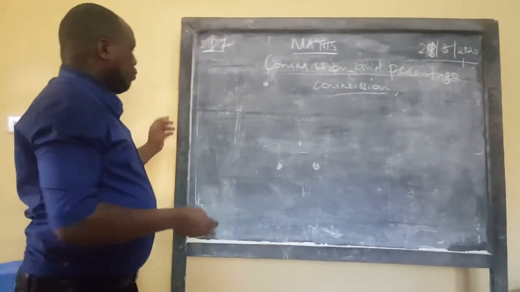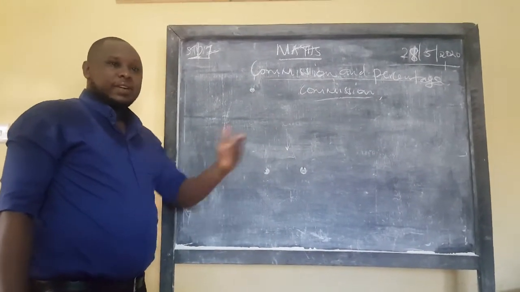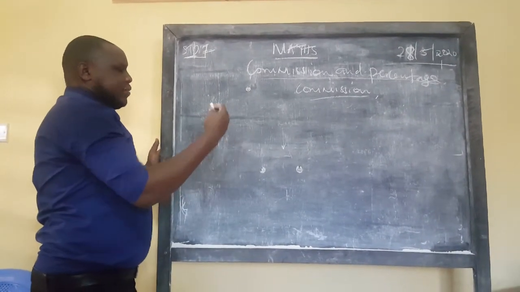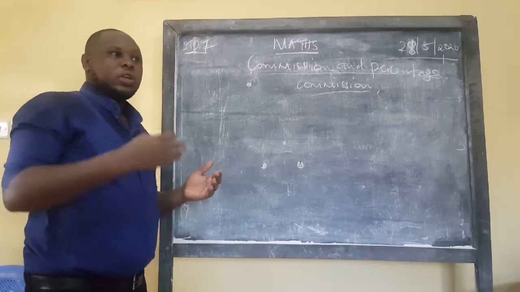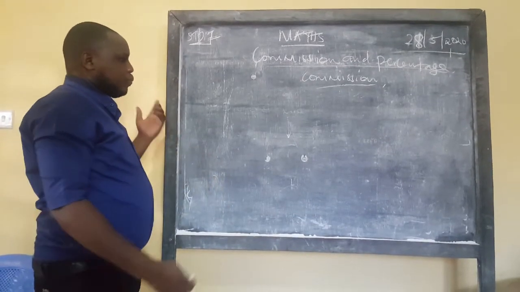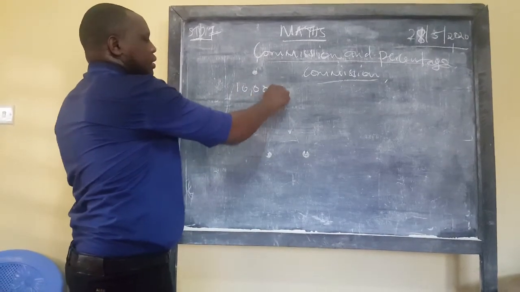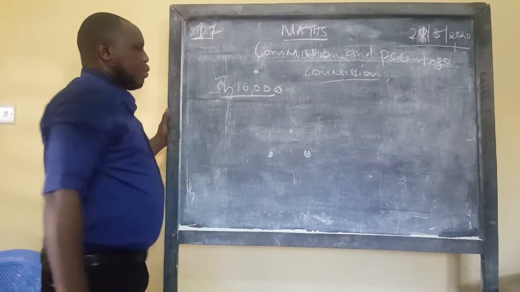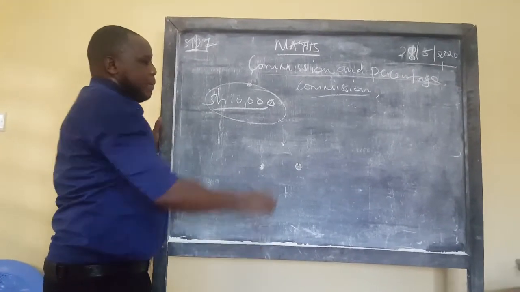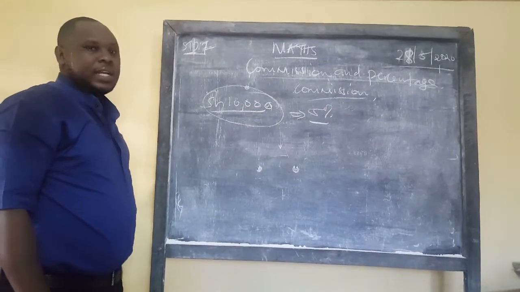For example, there are those people who sell vehicles, cars. They are not their cars, but they are given cars to go and sell. Whatever they sell, depending on the amount that they agreed, they are given a certain amount of commission. Say you have been given cartons of water to sell. If you sell 10,000 and above, they tell you, I'll give you 5% commission on anything that is above 10,000.